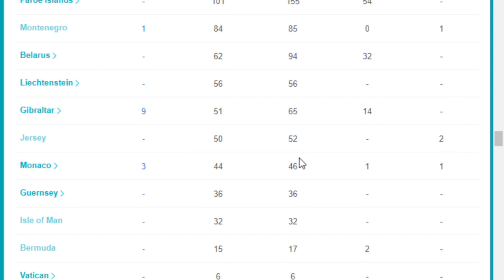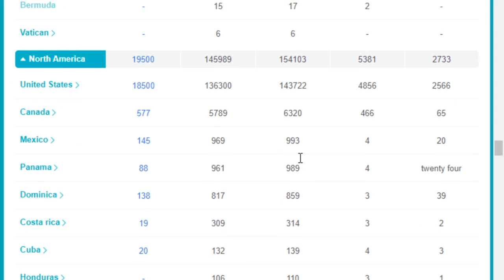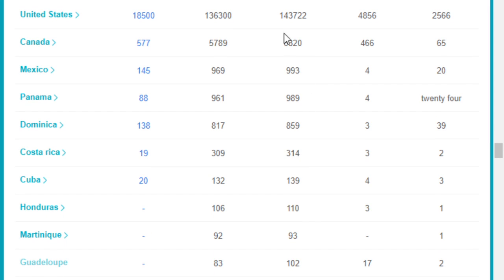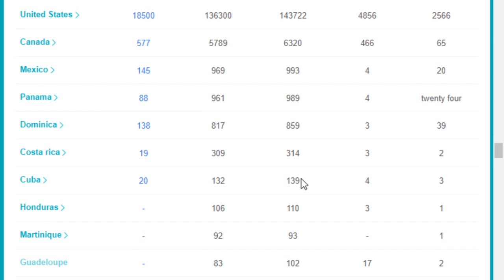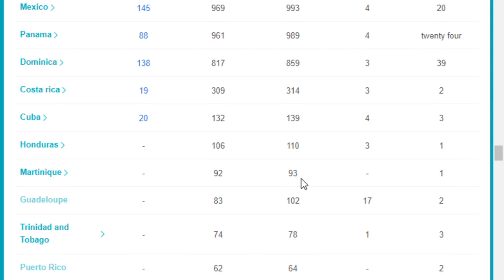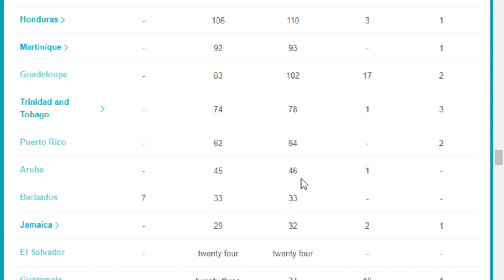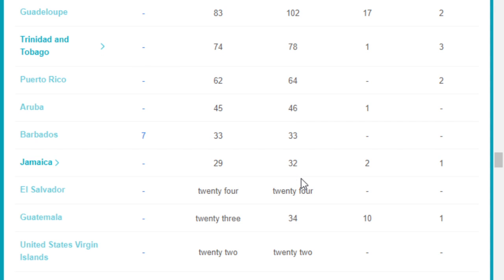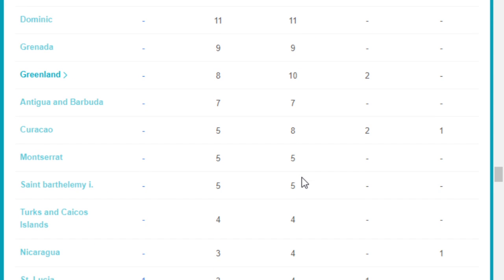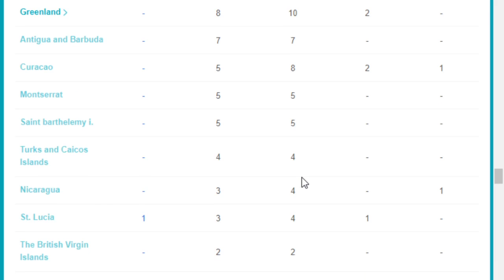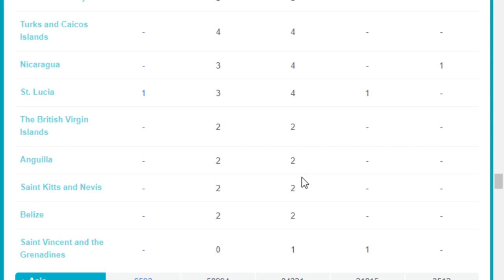Now let's move on to have a look at the data in North America. As we mentioned, the United States is the most severe country in North America, and then followed by Canada and Mexico. Once again, I'm not going to report the data one by one, so I'll just slow down this screen so that you have a chance to have a look at the data in each country.